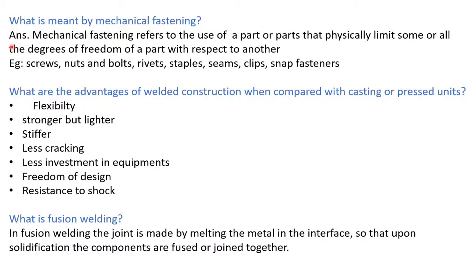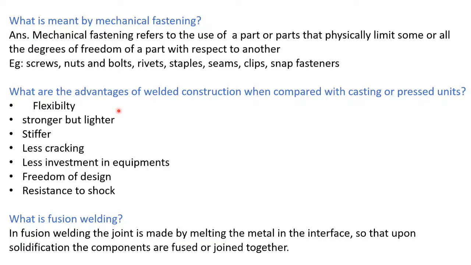First of all, what is meant by mechanical fastening? Mechanical fastening refers to the use of a part or parts that physically limit some or all the degrees of freedom of a part with respect to another. For example, screws, nuts and bolts, rivets, staples, seams, clips, snap fasteners.